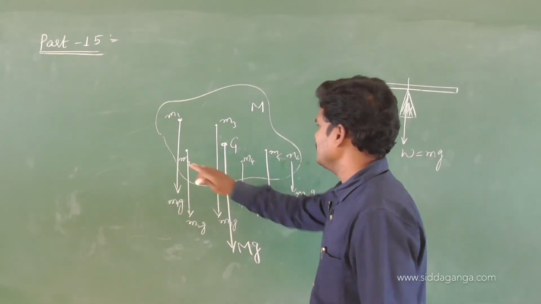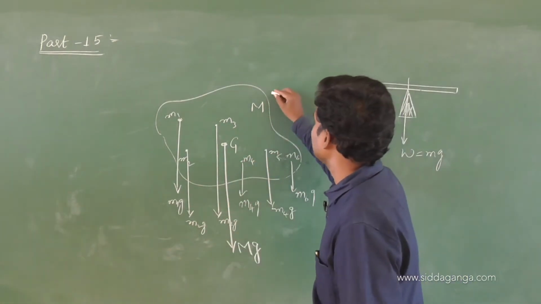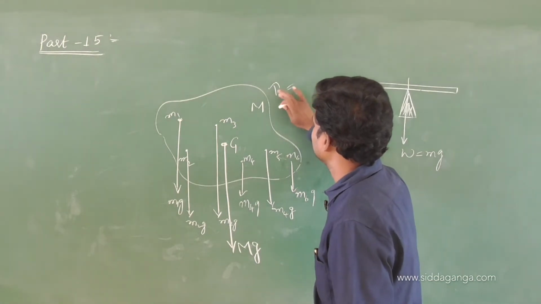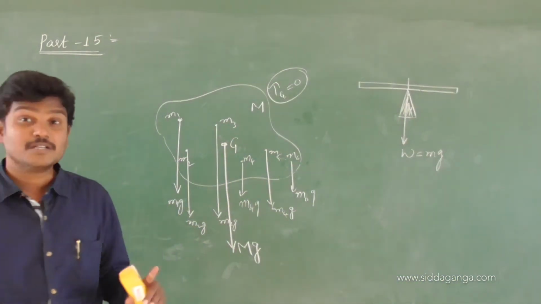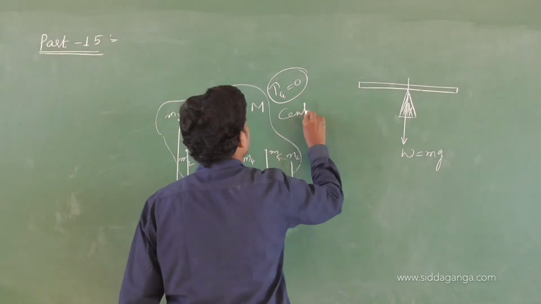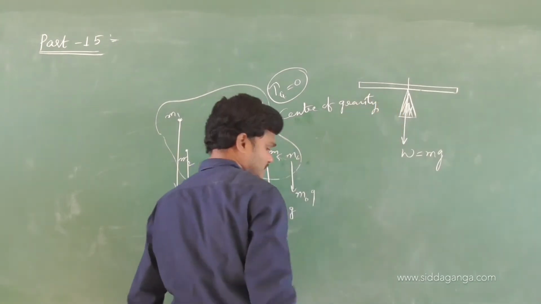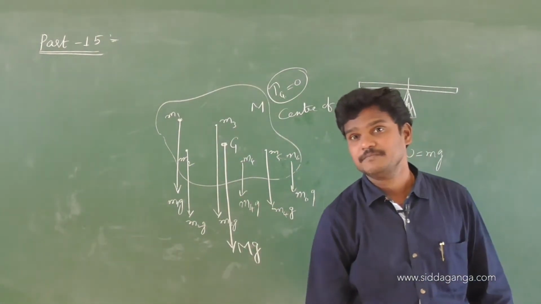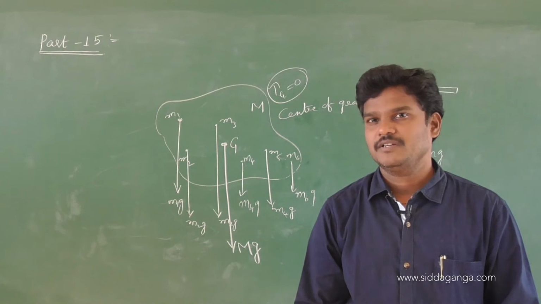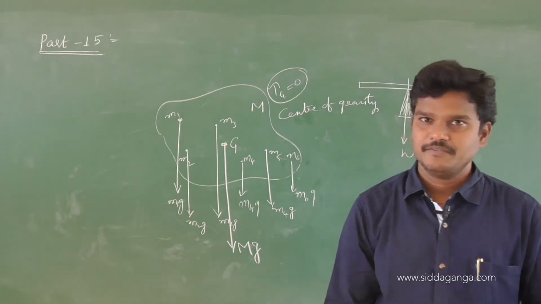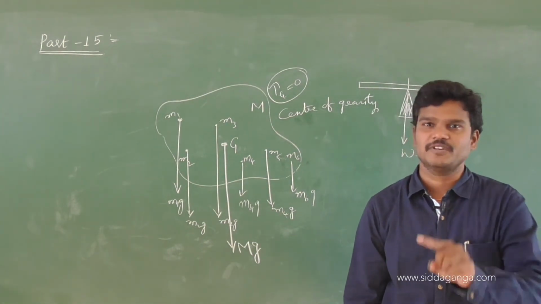See, these three will create some torque about G, and these three will create some torque about G. What is the net torque acting on G? The net gravitational torque acting on G is 0, and that point we can call the center of gravity. What is the center of gravity? The point at which the total gravitational torque acting on the body is 0 is called the center of gravity.